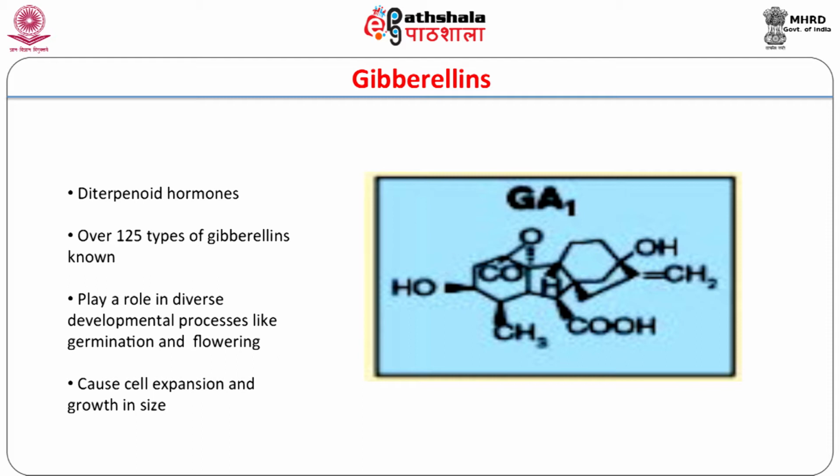These hormones play an important role in plant growth, especially during developmental phases, during germination or flowering. At the cellular level, gibberellins bring about an increase in cell size and have an important application in horticulture as chemicals that cause enlargement of leaves, flowers and fruits.